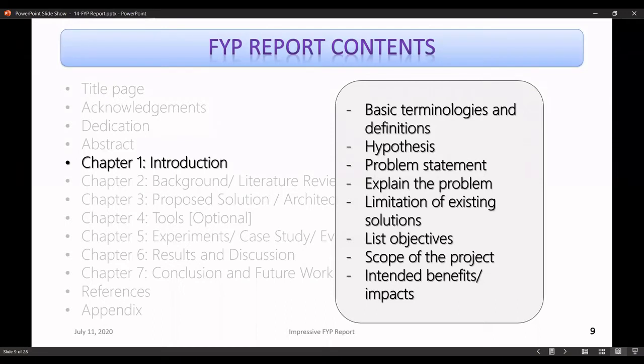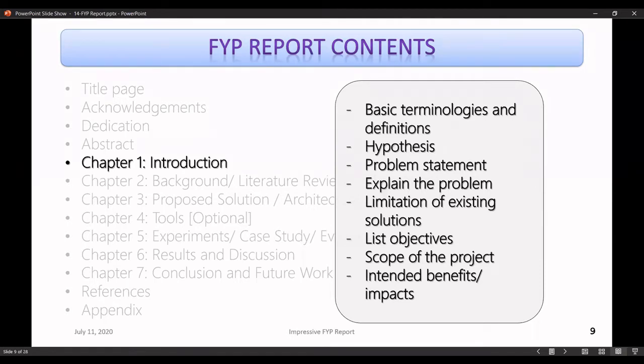Then, of course, we have a problem statement. The problem that you're going to solve, you should know very clearly, like which problem you're going to focus on. Most of the time when students write the problem statement, they have long paragraphs or the entire page, and they are talking about so many things there, and they are not very focused on the problem itself, right? So when you're writing the problem statement, be very sure that you're targeting the problem, right? You're not adding unnecessary details. And later you have to explain the problem, you have to talk about the limitations of the existing solutions in detail.